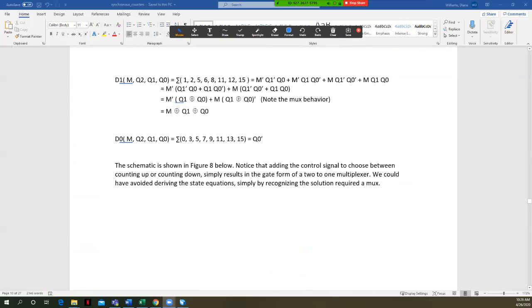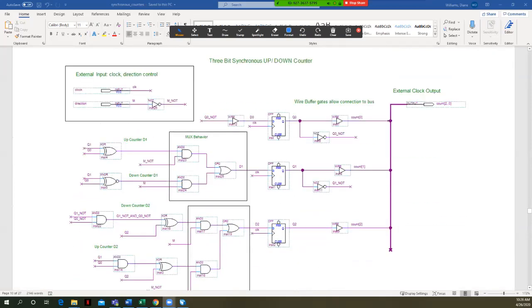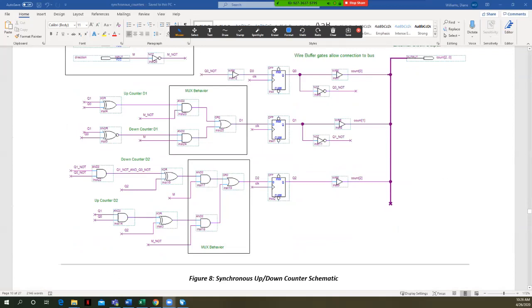So I didn't simplify it down in the circuit equation. I left it in this particular form here. You can see M is ANDed with Q1 XNORed with Q0. Here's M not ANDed with Q1 XORed with Q0. Could have simplified it by putting in another XOR gate.